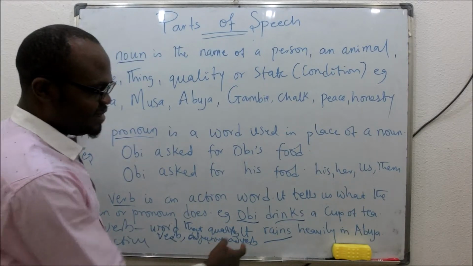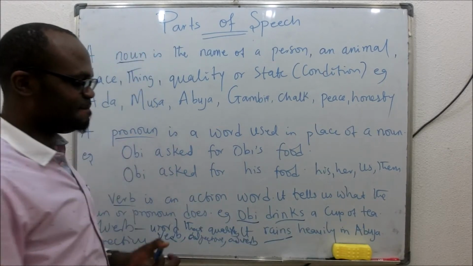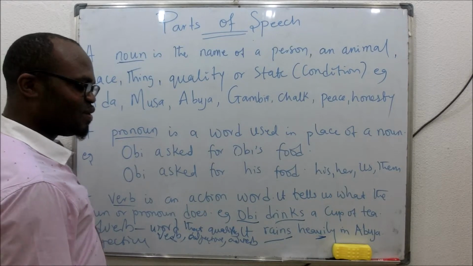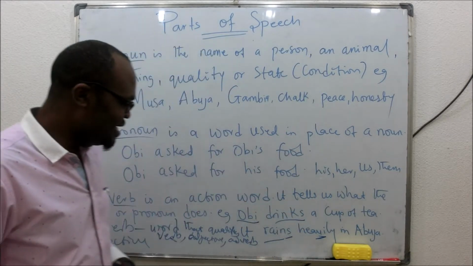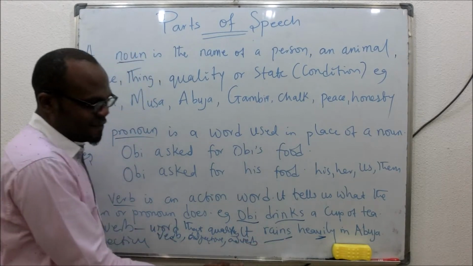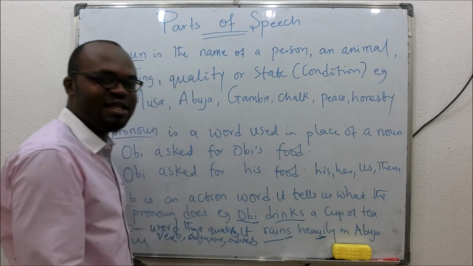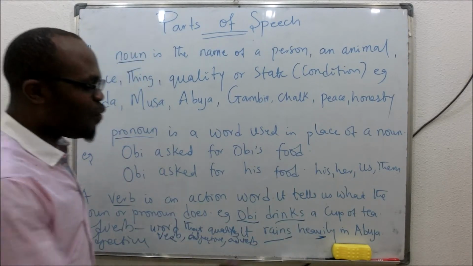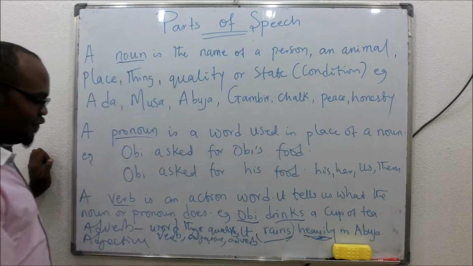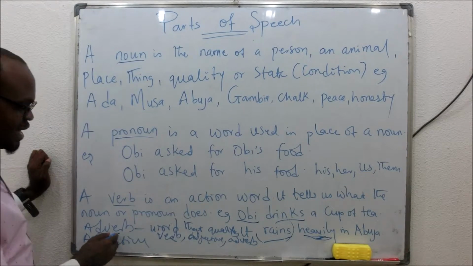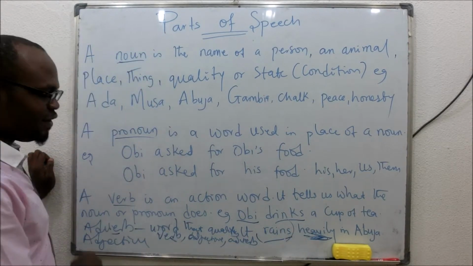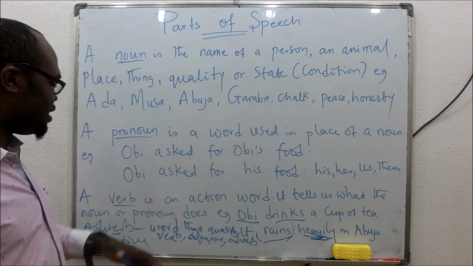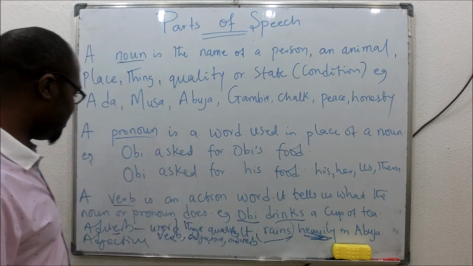Now, when you look at this statement, "It rains heavily in Abuja." Heavily is telling us how it rains. So that word that's telling us how the verb performs, that word that qualifies the verb, here is rains. But how does it rain? Does it rain slowly or sparsely? It rains heavily. It's telling us how the raining occurs. So that word that tells us how the verb performs, or that qualifies the verb, is known as adverb. So this heavily here is adverb. It rains in Abuja. How does it rain? Heavily. So the word that explains to us how the verb works is known as adverb.